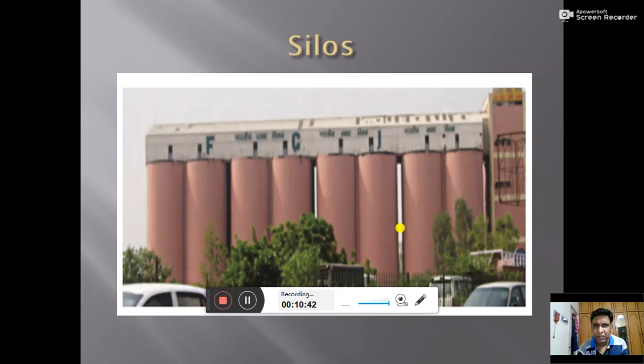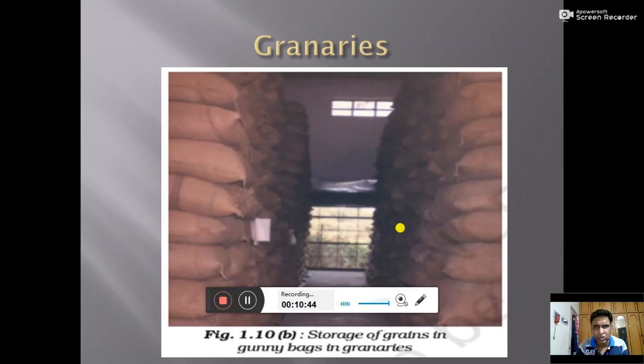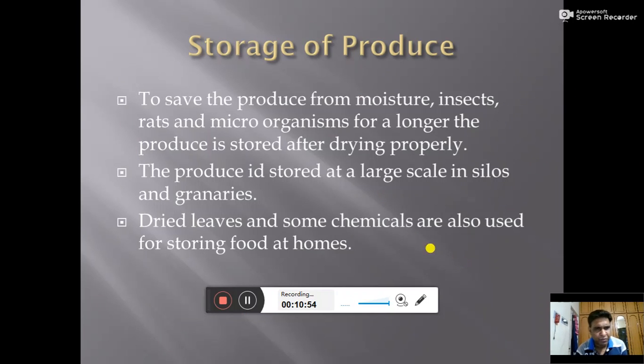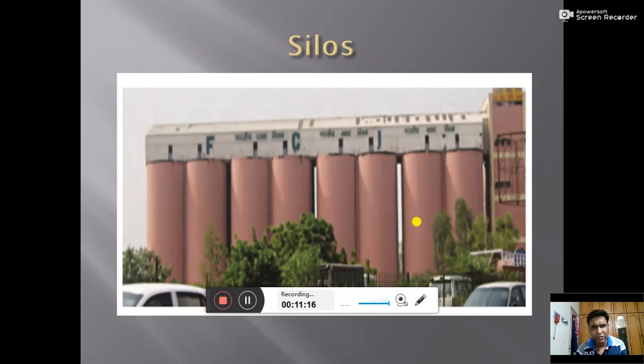So, dear students, these are called silos. Another storage are called granaries. These are also known as godowns, where the crops are stored at large level. So, dear students, we have gone through these two terms, silos and granaries. Now, along with the crop at the time of storage, sometimes we put some dry leaves and some chemicals also, so that the insects and other harmful pathogens cannot harm the crop, and the farmer can have its crop always safe.